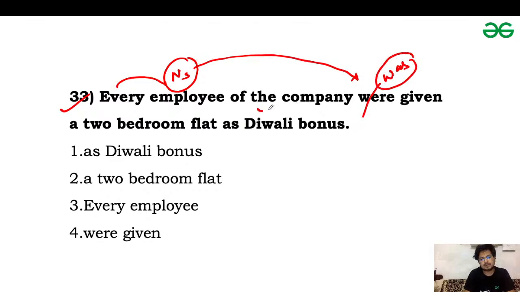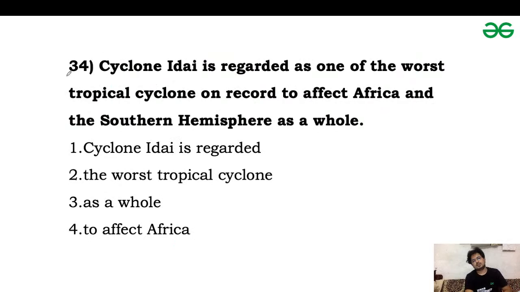Okay, the company is an object of the preposition. Okay, so the subject is every employee, and every employee is considered a singular subject, then we will use a singular verb according to it. It should be was in place of were. So the error was in which part? Fourth part. Next one is question number 34.